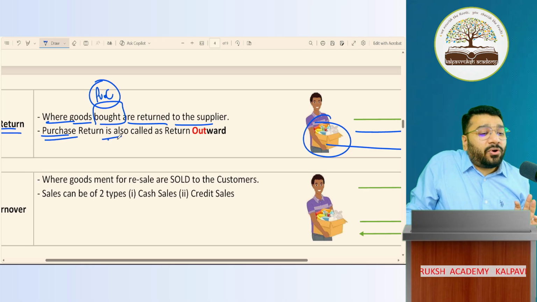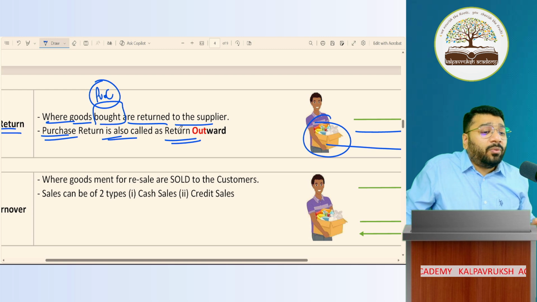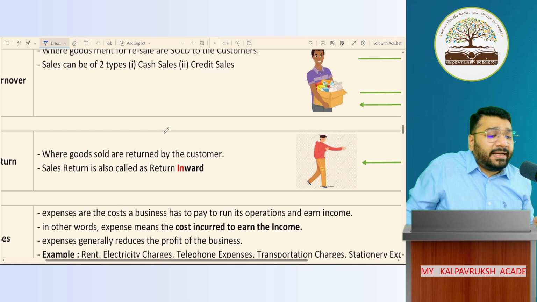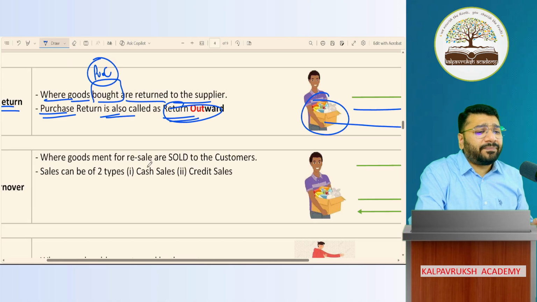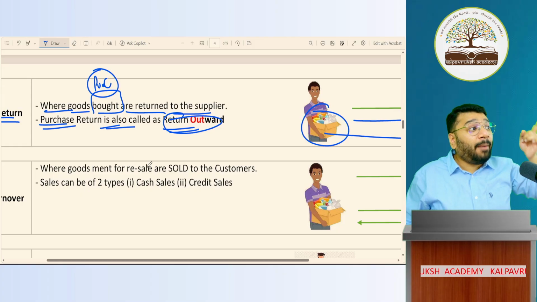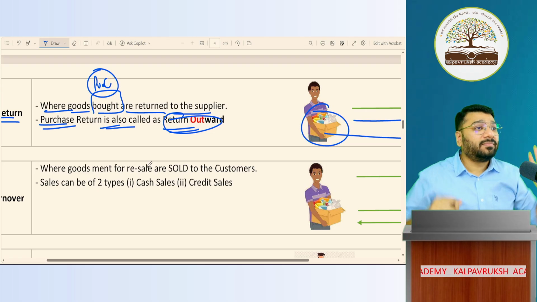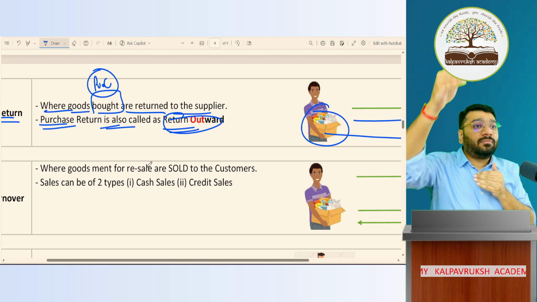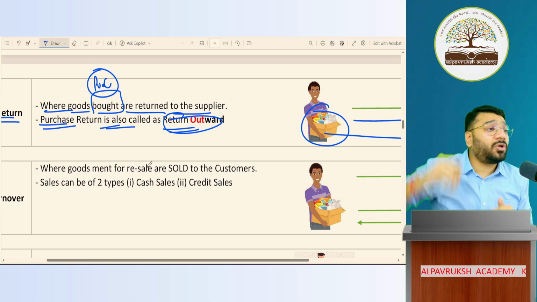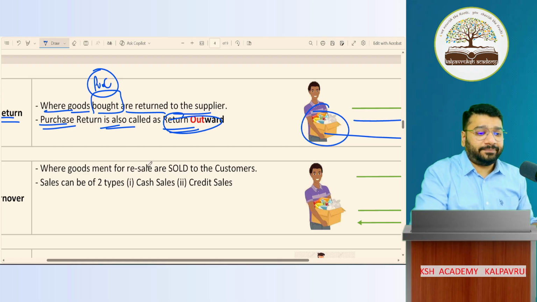Now, purchase return is also called as return outward. People often get confused. What is return outward? What is return inward? Very simple. Outward means goods is going out. When does the goods go out? Upon returning. Which return? Purchase return. The goods which I return, which goes outside the business, is called as return outward. Got it? Clear?